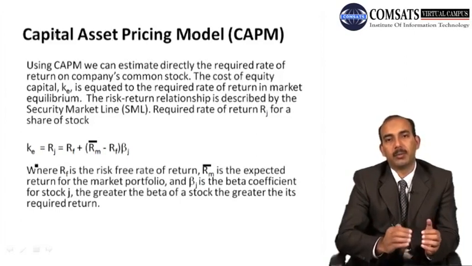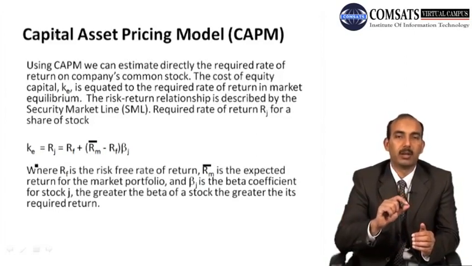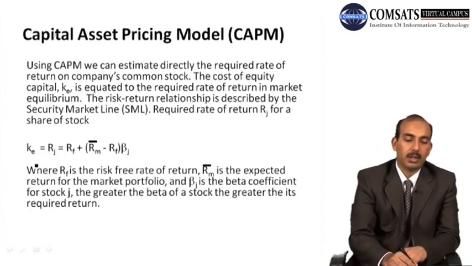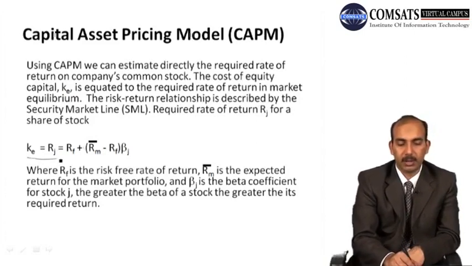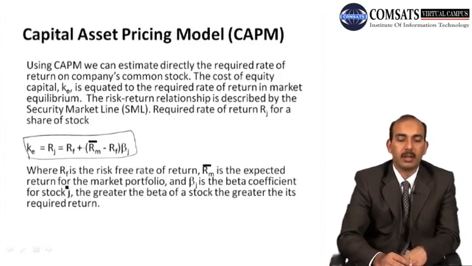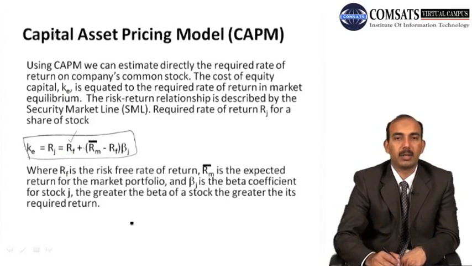Now how the firm's required rate of return varied in the past, we use that data, or we can calculate directly using the capital asset pricing model, that cost of equity, with this formula here, where KE is the cost of equity, RJ is the rate of return for the stock, and RF is the risk-free rate, and then RM with a bar on it is the expected return for the market portfolio minus the risk-free rate of return, and beta is the coefficient for stock J. The greater the beta for stock J, the greater its required rate of return.